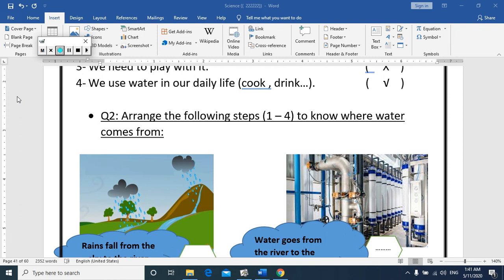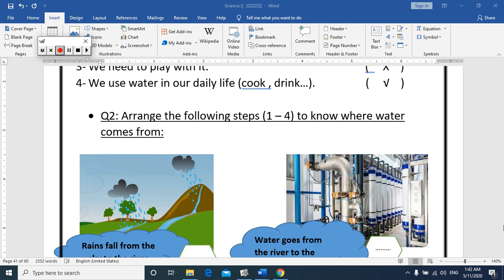Let's move to question number 2. Arrange the following steps from 1 to 4 to know where water comes from. Now, who can say the first step? Yes, Jana Muhammad? I can hear you. Excellent, Jana. The first step is rain falls from the sky to the river.